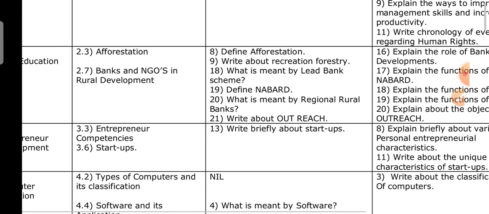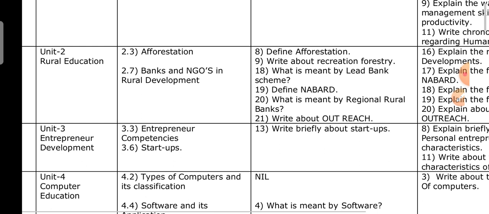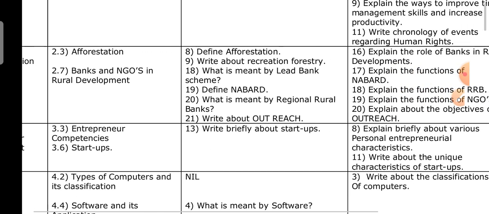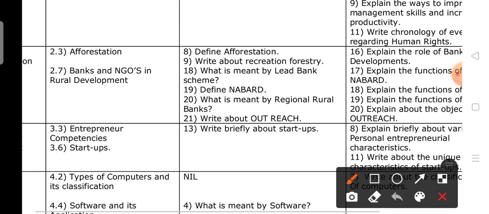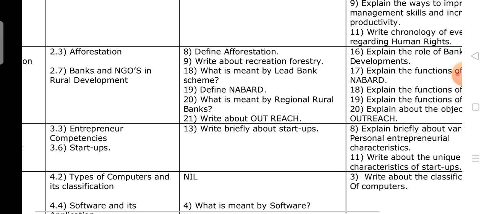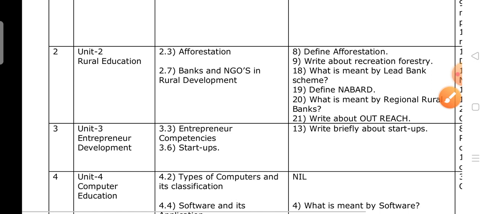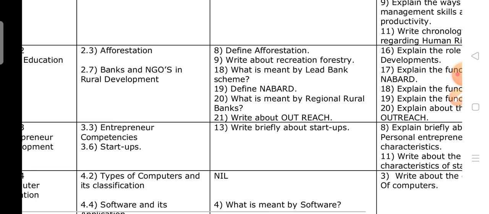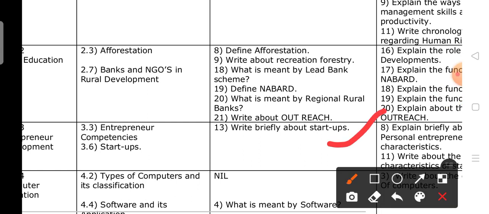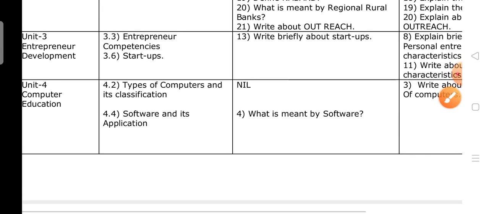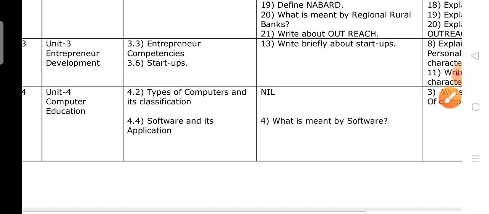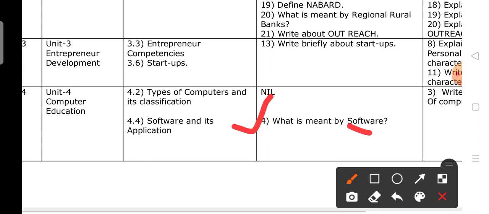Okay, next coming to unit 2 rural education: afforestation, banks and NGOs in rural areas. This is the 2 marks question, and this is the 6 marks question deleted. Next coming to unit 3 entrepreneur development: entrepreneur competencies and startups. The 2 marks questions and 6 marks questions are deleted. Next one is the 4th unit computer education: types of computers and their classification. These are all the topics. 2 marks questions and 6 marks questions deleted.